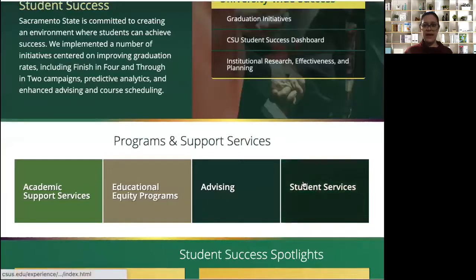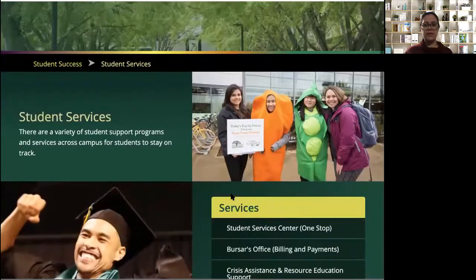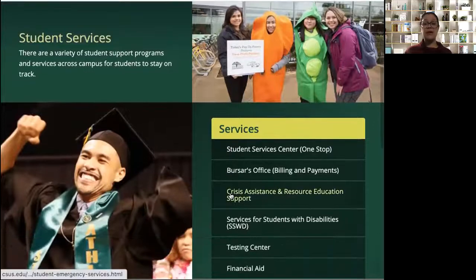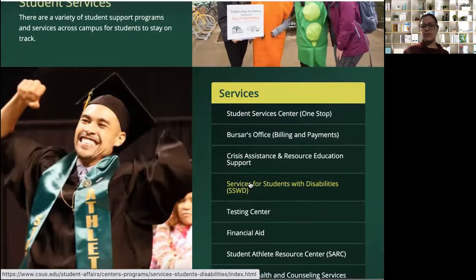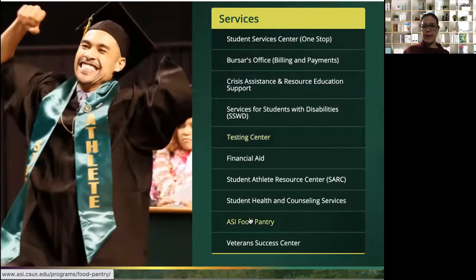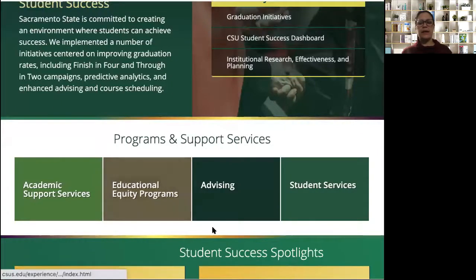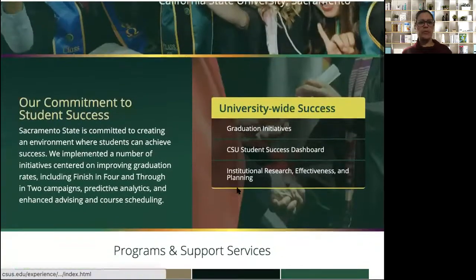And then lastly, they have student services. So these will focus on things like the bursar's office, the care center, so crisis assistance and resource educational support. So that'll include things like health counseling. You can also access Students with Disabilities Center here, the testing center, the food pantry, the Veteran Success Center. So there's a lot of different ways to access centers and programs on campus. So going through the student success site is a good way to get to a lot of them pretty quickly.